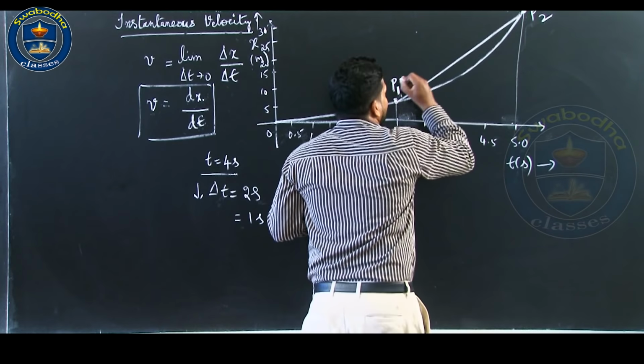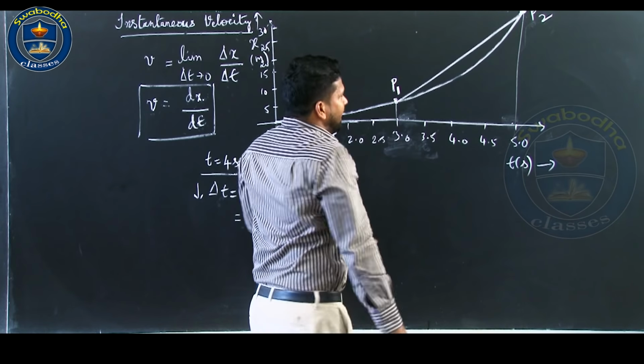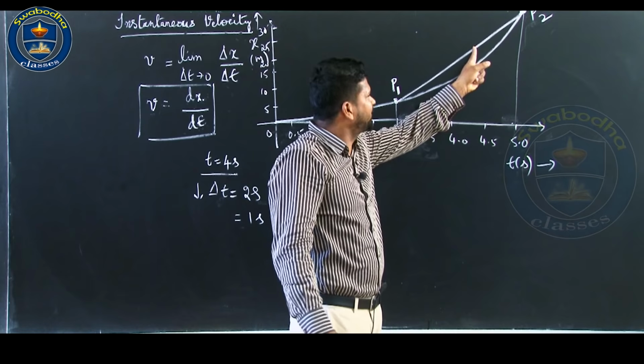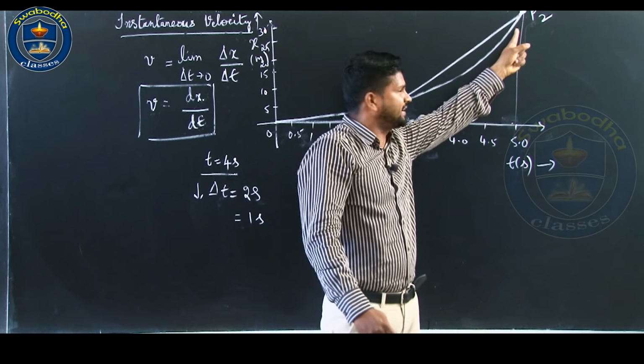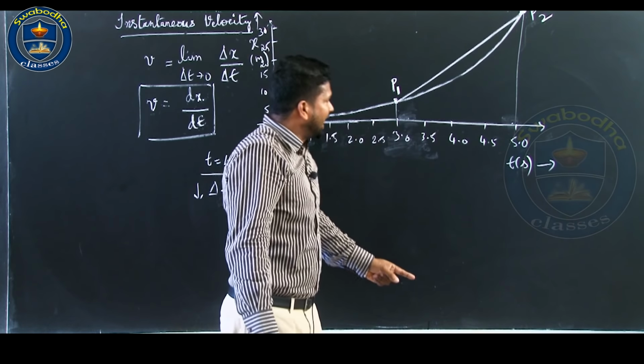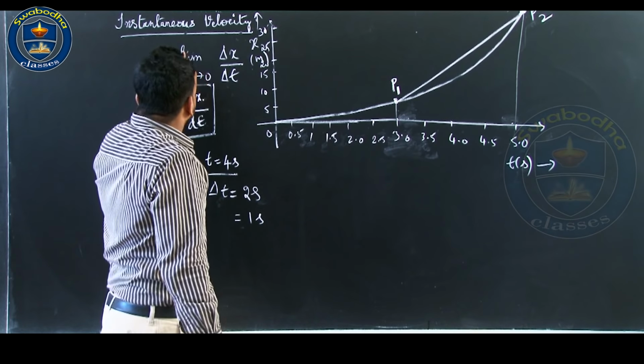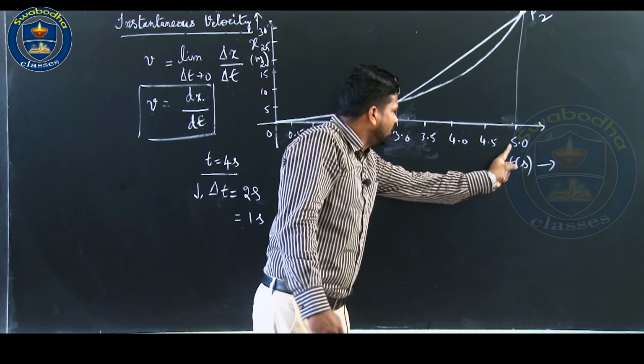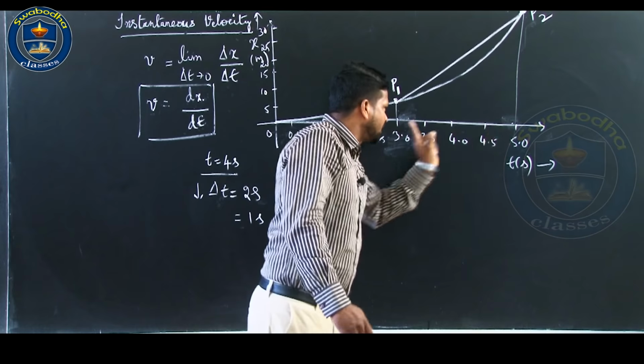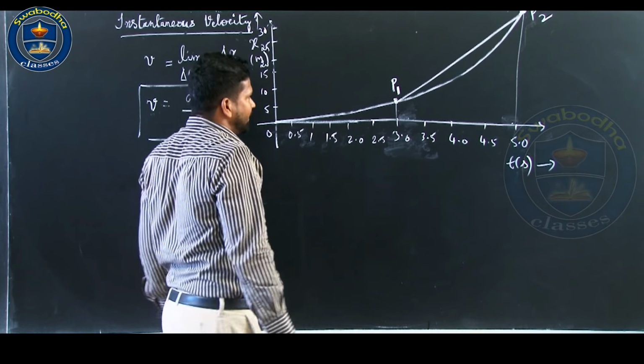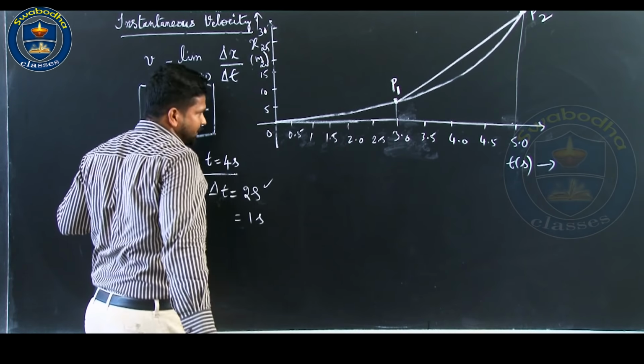If I calculate the slope of this straight line joining P1 and P2, that will give you the average velocity over the interval 3 to 5 seconds, that is delta t equal to 2 seconds.